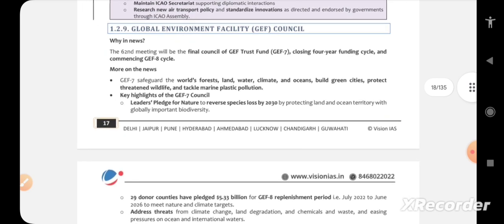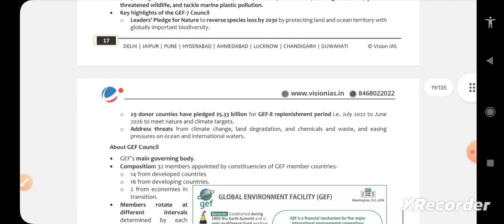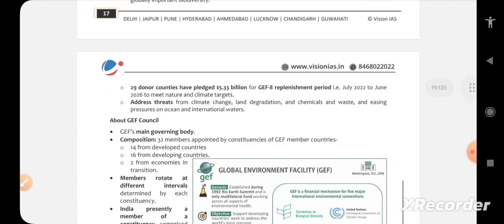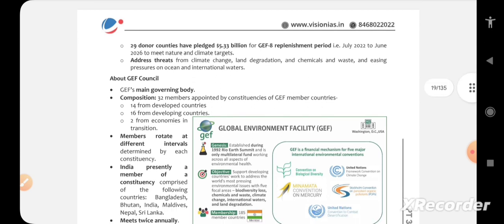Global Environment Facility Council. What is the Global Environment Facility Council? Basically, it is the governing body. It is composed of 32 members from constituencies of GEF member countries: 14 from developed countries, 16 from developing countries, and 2 from economies in transition.